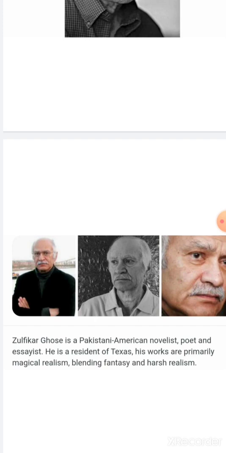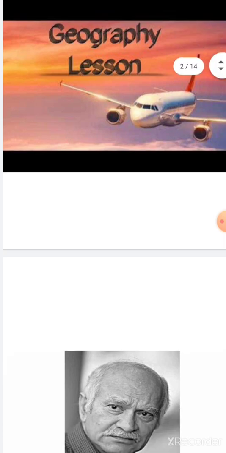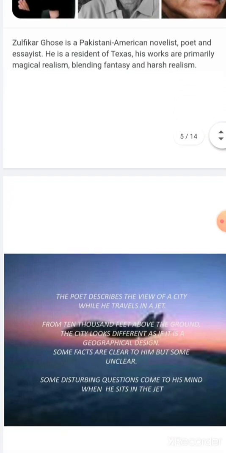And how he does so, we can easily figure out in this: he has named the poem Geography Lesson and introduced a very important prop here, that is an aeroplane. Now, in this poem, you'll see that the poet describes the view of a city while he travels in a jet.